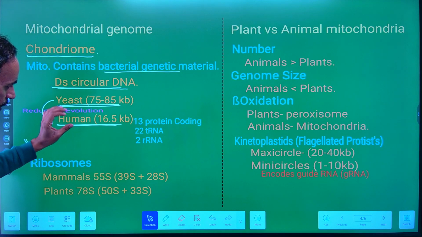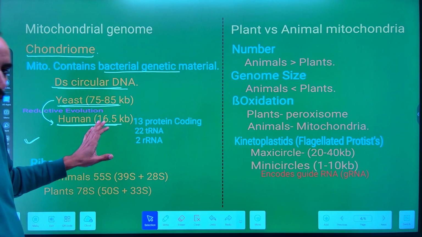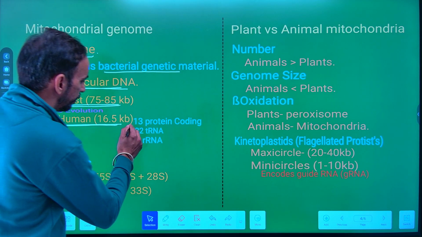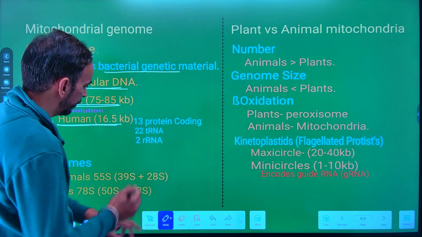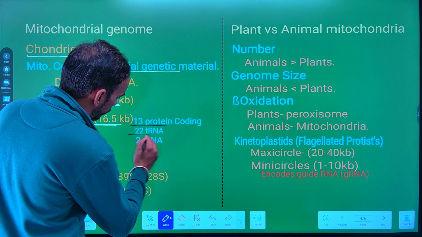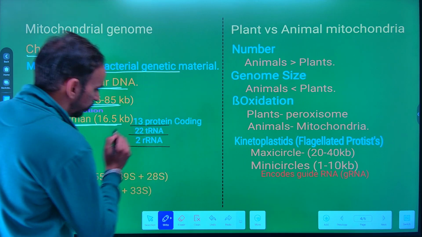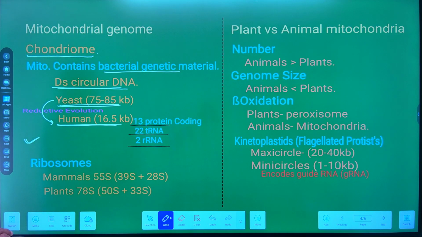So in case of human, within this 16.5 kb we have 13 protein coding genes. There is a presence of 22 tRNA coding genes and the 2 rRNA coding genes.